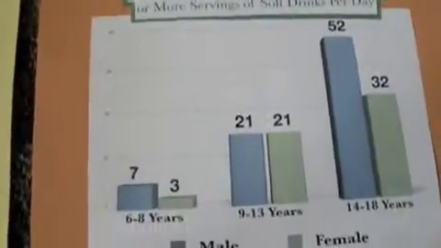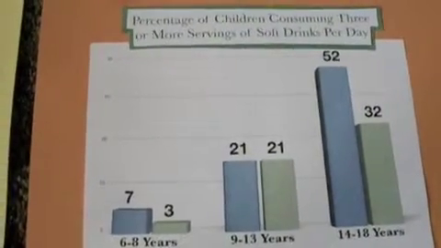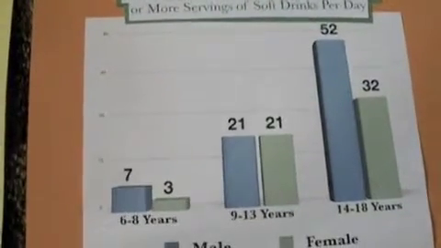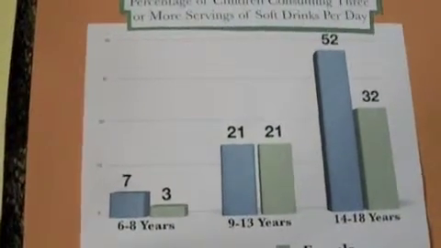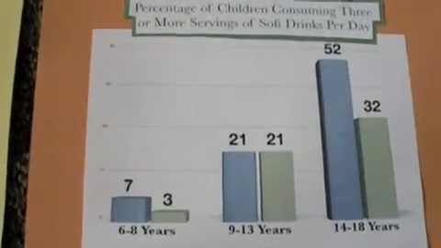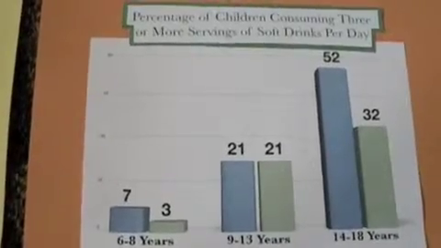This graph shows the percent of children who consume more than 3 servings of soft drinks per day. It goes by the males, which are blue, and females are green. And you can see that at ages 14 to 18, about 52% of males consume 3 servings of soft drink per day.